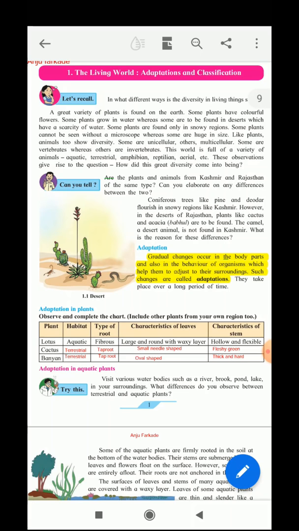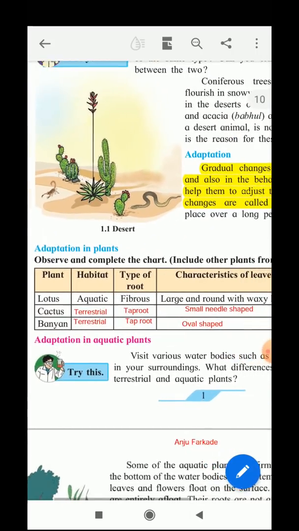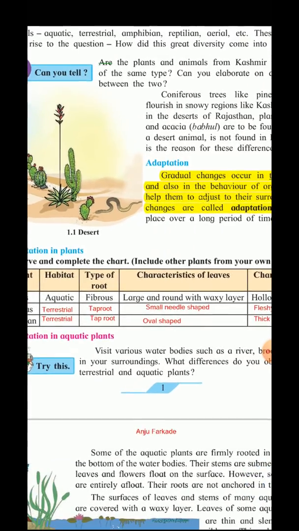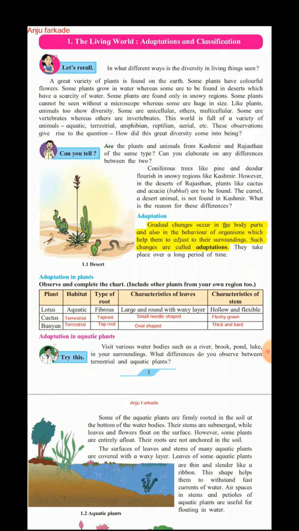Now let us observe and complete the chart and include other plants from your region too. The first one here is lotus. The lotus is an aquatic plant, and its habitat is water. The type of root is fibrous. The characteristic of the leaves is large and round with a waxy layer, and the characteristic of the stem is hollow and flexible. Now the second plant here is cactus.